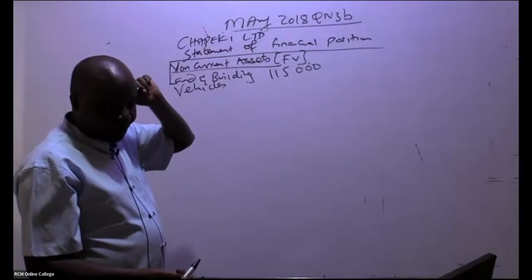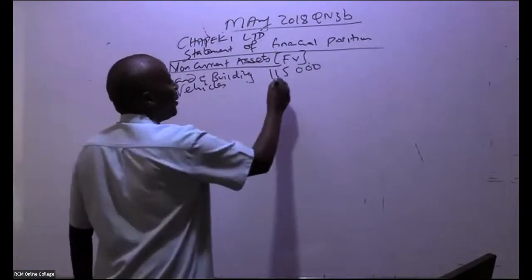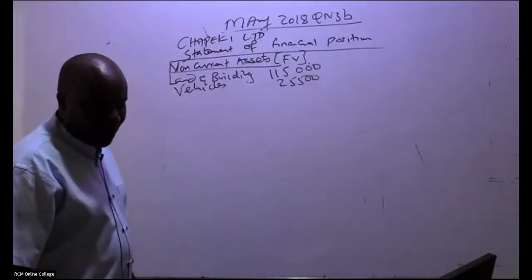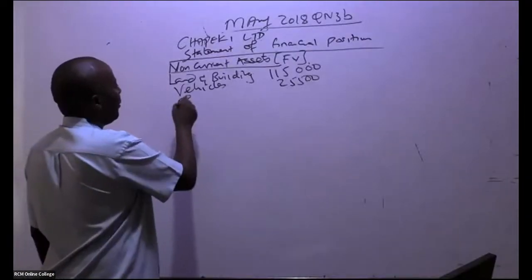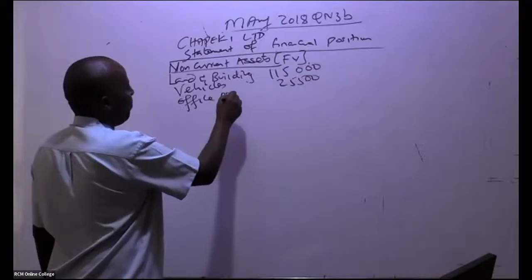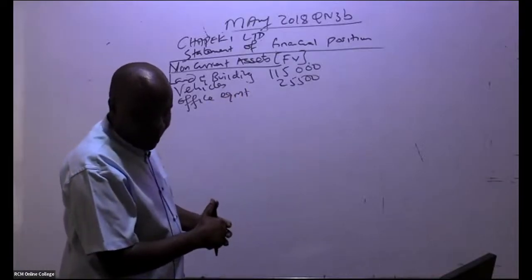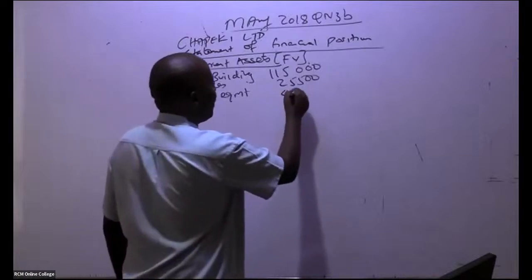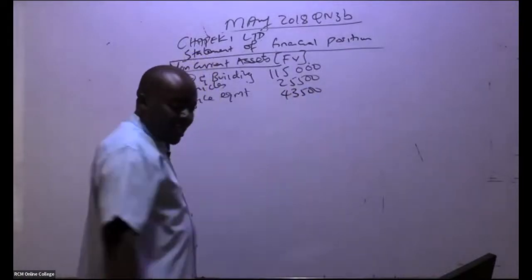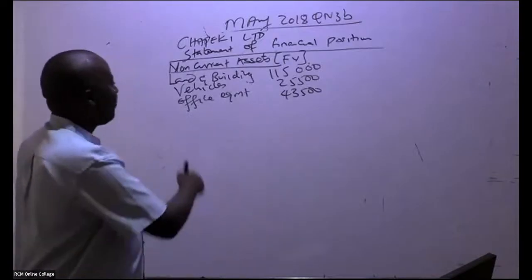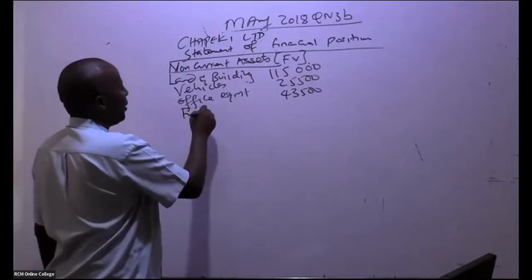Vehicles, 25,500, so that you can move with speed. From your past paper, the next one is office equipment. Office equipment, we have 43,500. Thank you so much. From there, what we also took over in this case is furniture.